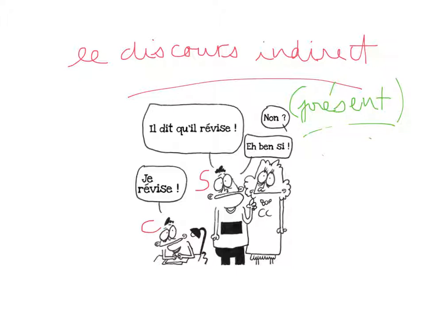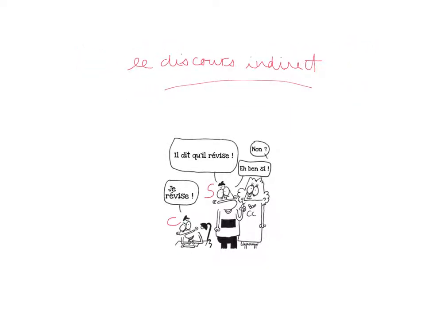So basically, in the first occurrence, when Carl speaks, je révise, Carl is using the discours direct, direct speech, because he says directly what he has to say. On the other hand, Simon is repeating what Carl is saying. So Simon is using le discours indirect. So what does this mean? This simply means that you will use discours indirect when you want to repeat what someone is saying. It is that simple. Okay?